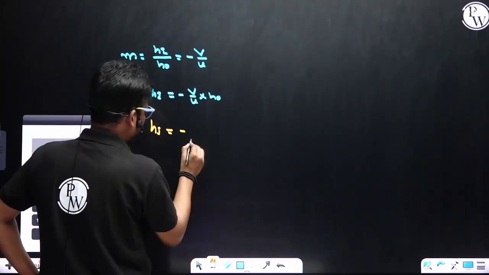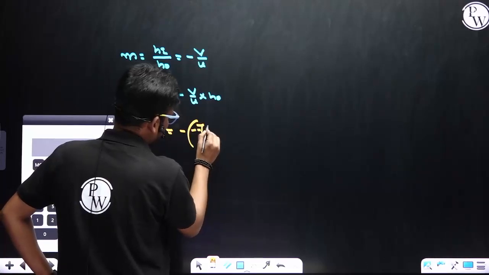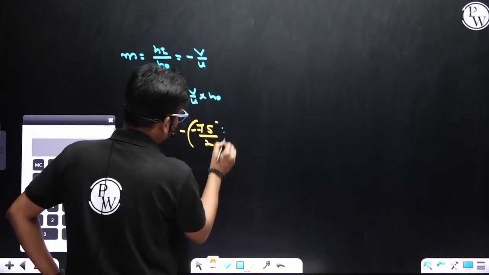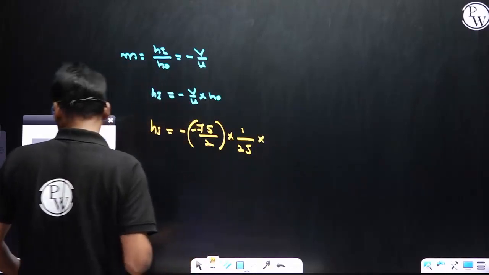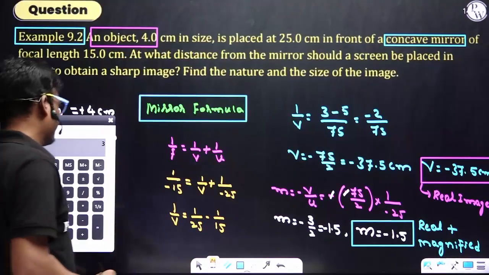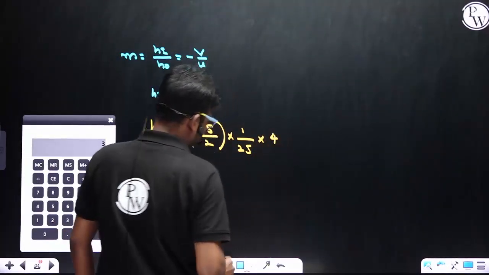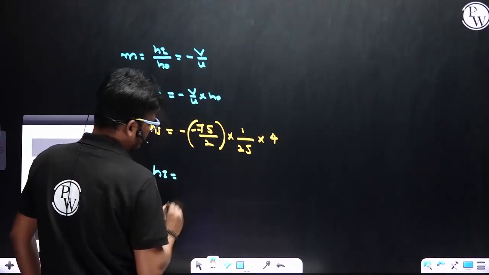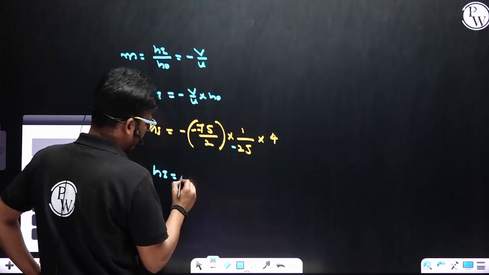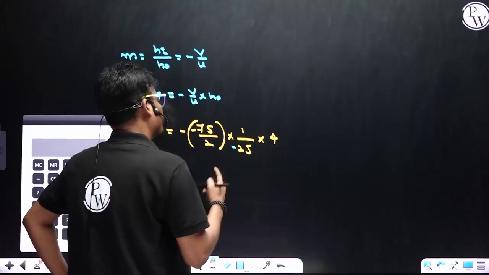HI is equal to minus of minus 75 divided by 2 into 1 divided by 25 into HO. HO is 4 centimeter. Now HI is equal to, this is also negative, negative only. So negative, 3 by 2.